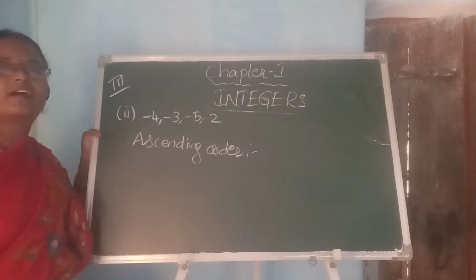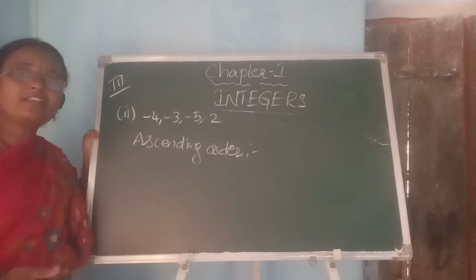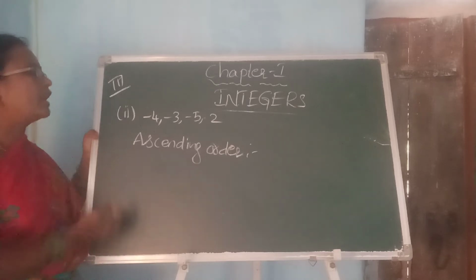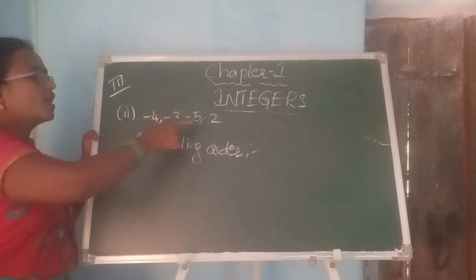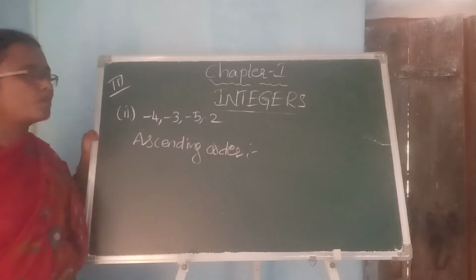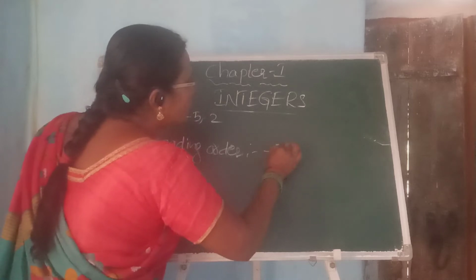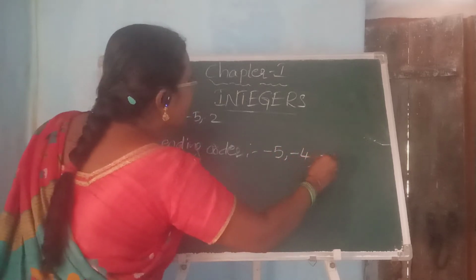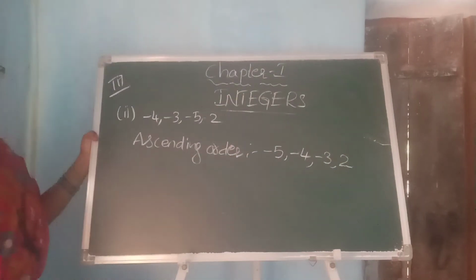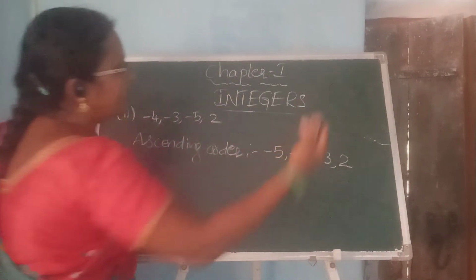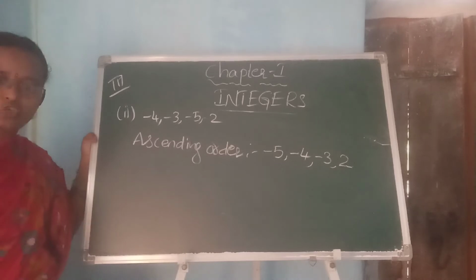So see here, the ascending order means we go from small to big. Among all these integers, which one is smaller? Yes, -5 is the smallest. So -5, -4, -3, 2. The positive values are the bigger ones. So from small to big, we have written from the negative values to the positive values.